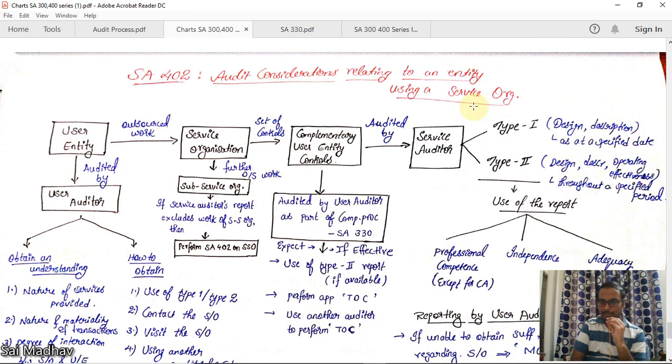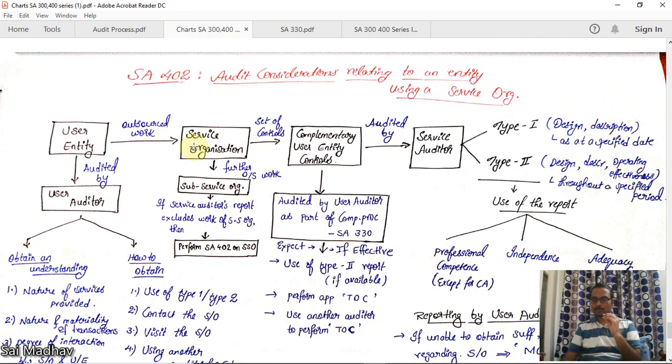your manufacturing activity, right? Now, user entity is the entity you are auditing. The client of us is known as user entity for this standard, and for this standard you are known as user auditor. User entity is audited by user auditor. Okay, this user entity has outsourced its work to other organization, that is known as service organization.